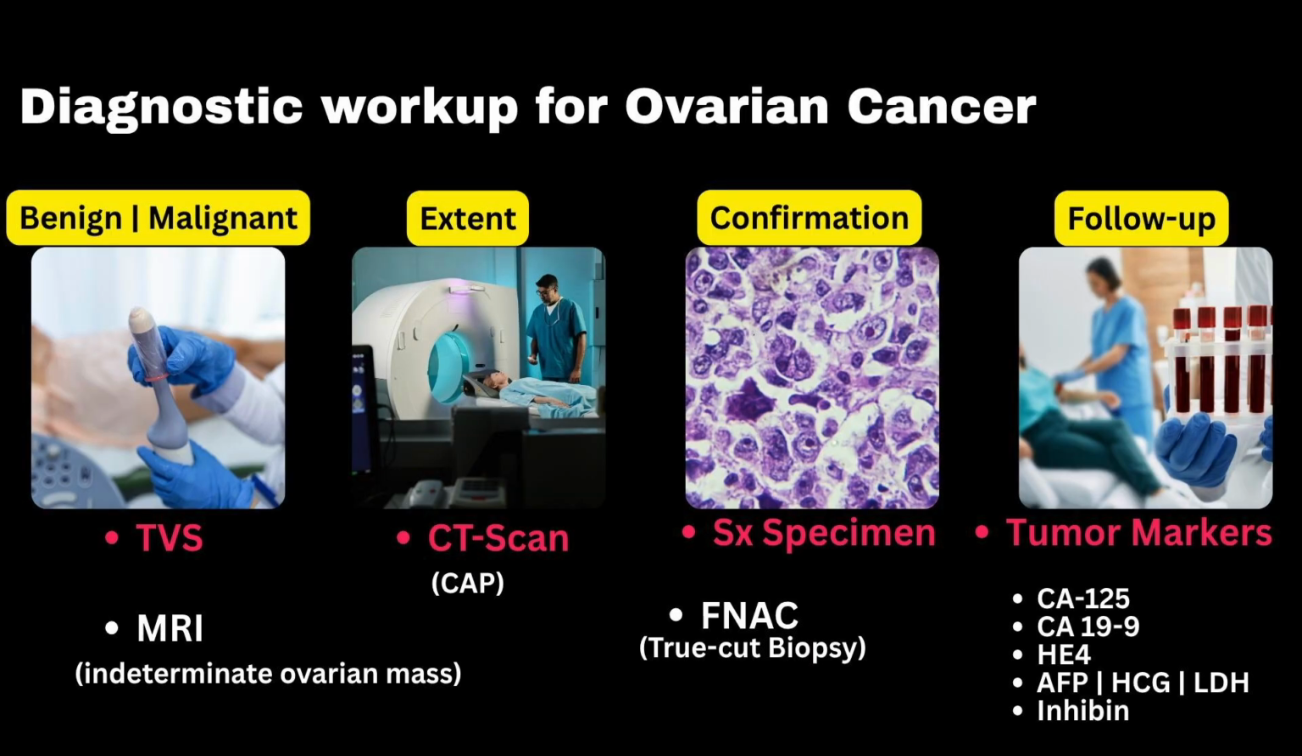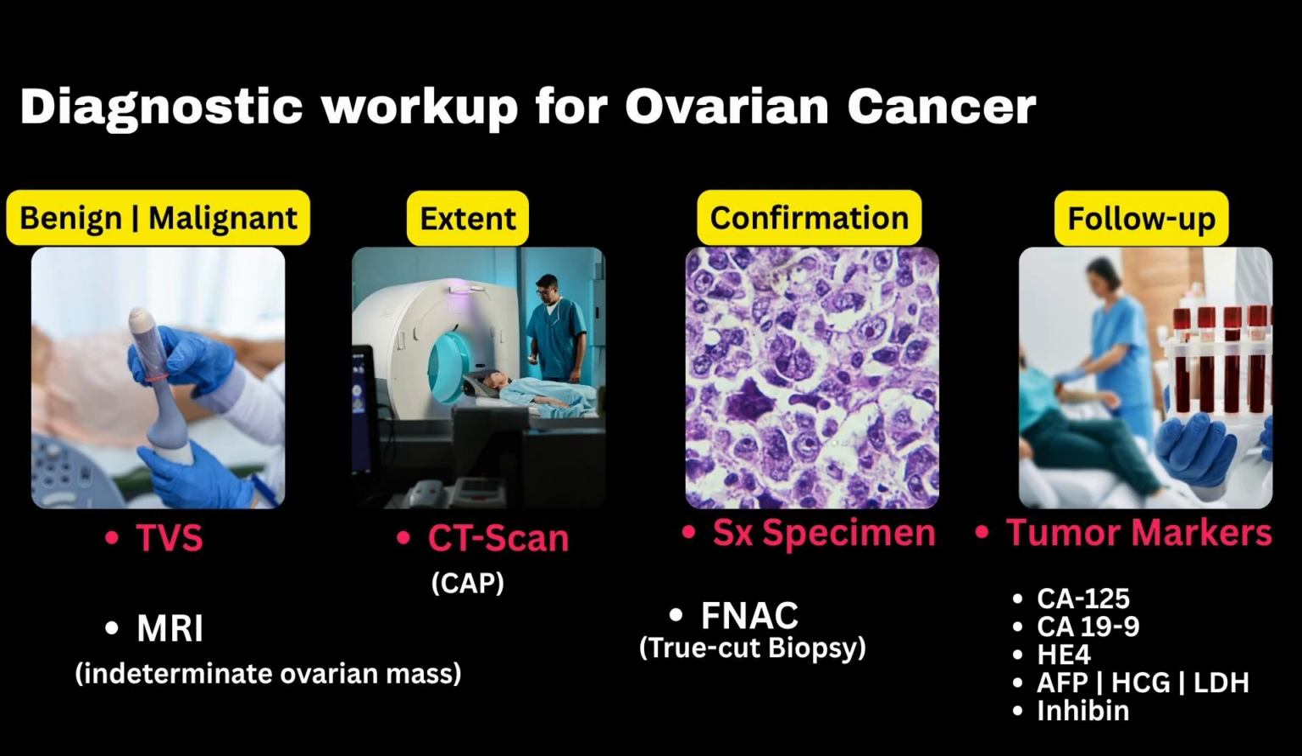For the diagnostic workup of ovarian cancer, you must understand 4 points. First, if you want to differentiate whether it is a benign mass or malignant, the investigation of choice is transvaginal sonography, or if it is an abdominal mass, abdominal plus transvaginal sonography. In cases of confusion, MRI helps. To find out its extent or spread, a CT scan, which is a CAP study, that means chest, abdomen, and pelvic CT scan, is done.